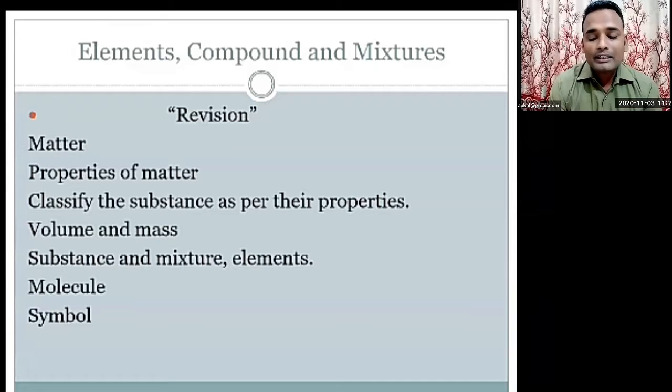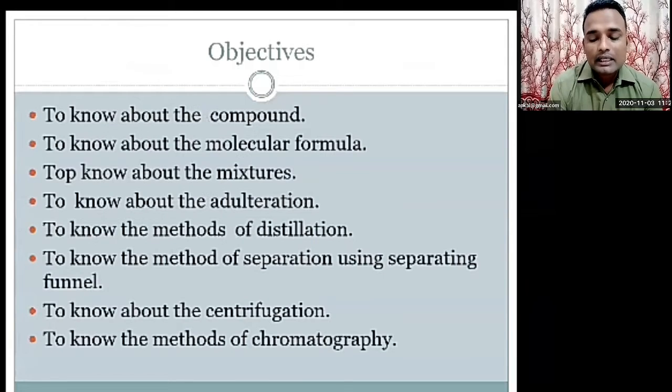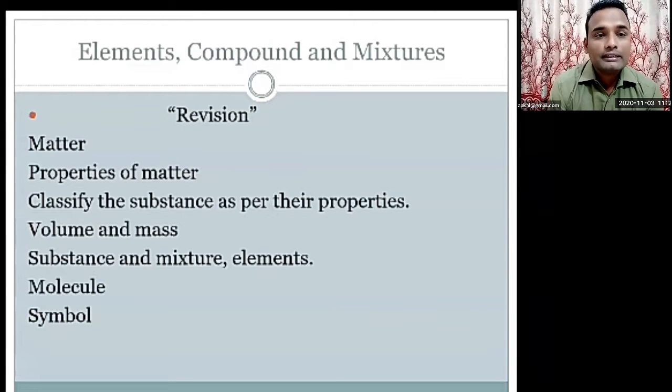But now the next point is elements. Elements are divided into how many groups? There are three groups we can say. The first one is metal, the second one is non-metal, and the third one is metalloid. So to whom can we call metals? Metals are those having properties like malleability, ductility, conductivity of heat and electricity, density, luster, and sonority. These are the properties of metal. Things which do not follow these properties are non-metals.